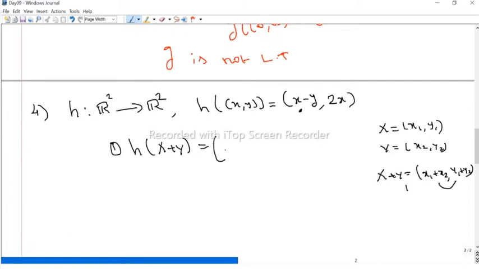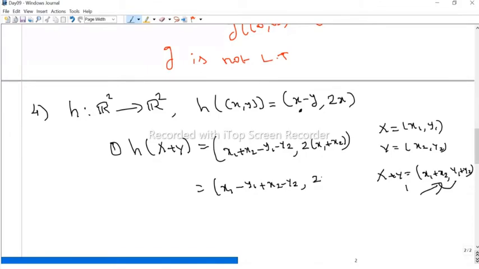So what is the subtraction? x1 plus x2 minus y1 plus y2, which is the first position. The second coordinate is the first coordinate multiplied by 2, therefore 2 times x1 plus x2. Now this is equal to, we can write as, x1 minus y1, I just adjust this sum, plus x2 minus y2, comma, we multiply 2 inside, we get 2x1 plus 2x2.